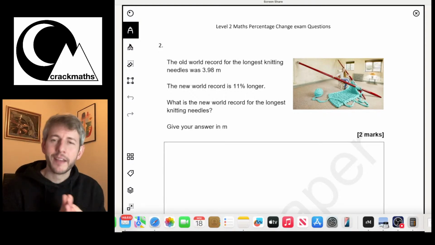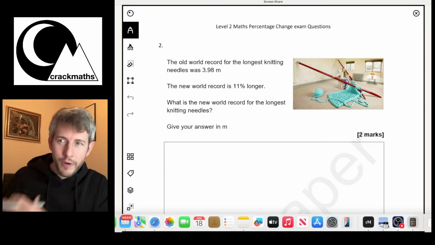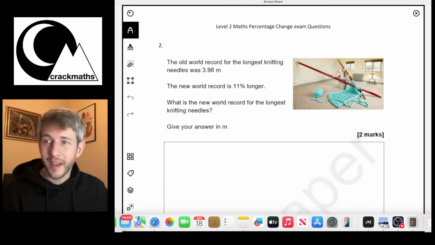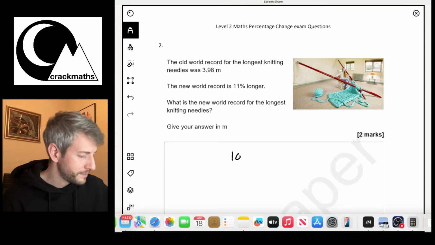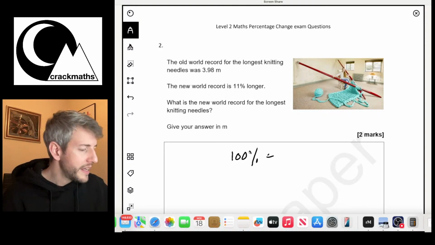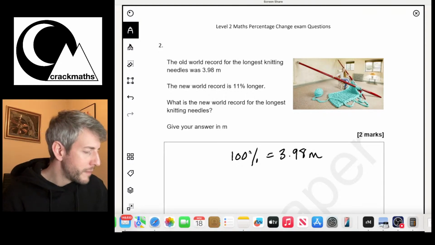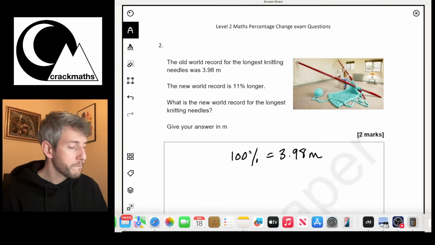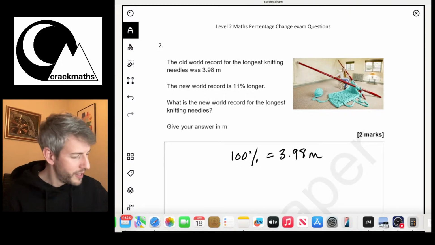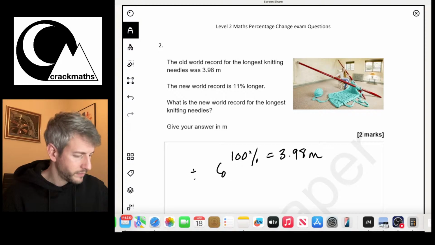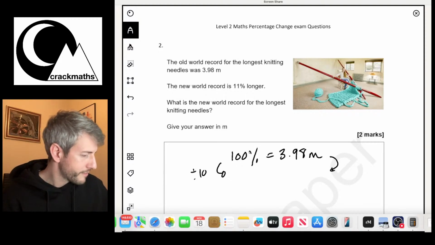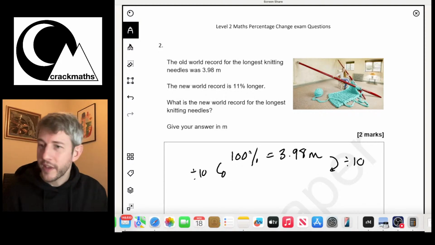So we're starting from the point of the old world record. So I'm going to say that 100% equals 3.98 meters. Now what I'm going to do is divide this by 10 to get 10%.